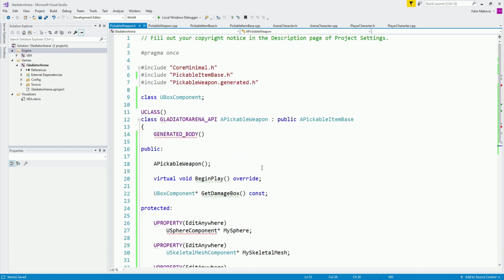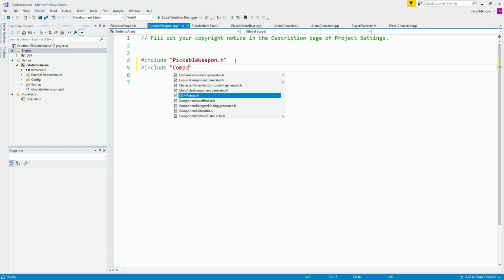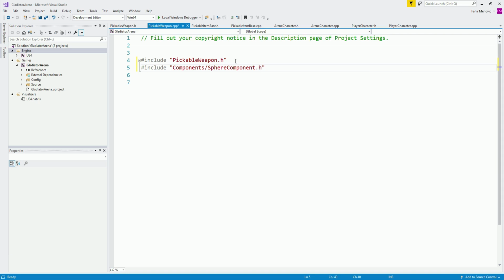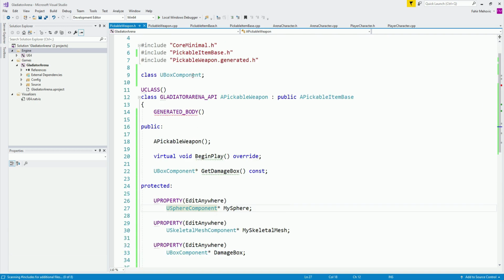Now, what we can do is again use this class to declare it, or we can put the include over here, but I told you the consequences if we put it over here. We can go inside of the pickable weapon, and over here we can include, in quotes, and filter for components. So it's components, not com or whatever. Then we say slash, and we can import our SphereComponent.h, and there you go. So even if we import the sphere.h over here, it is going to stop complaining in the .h file.